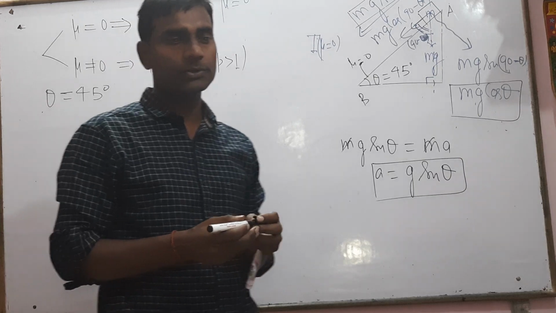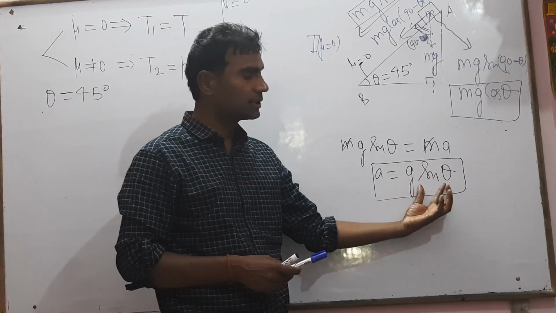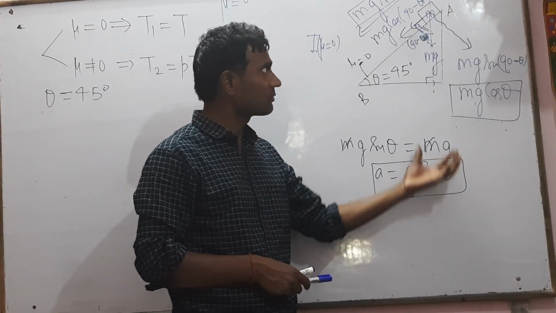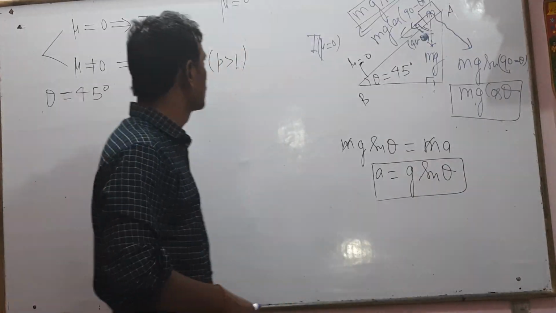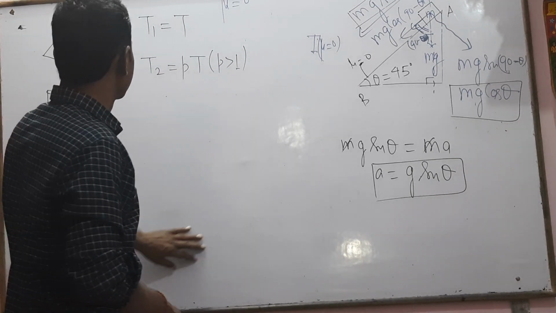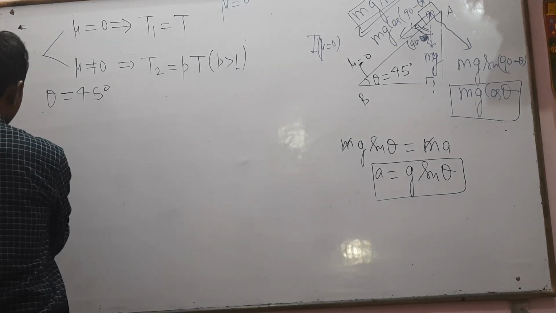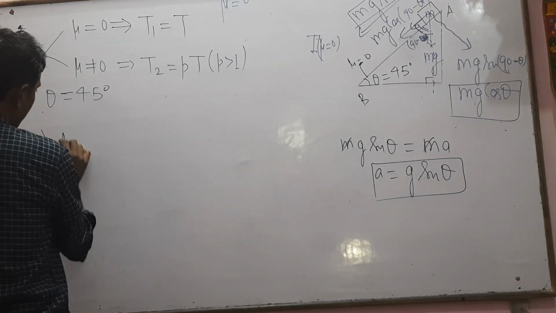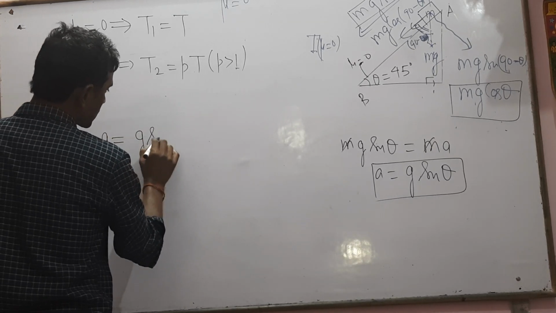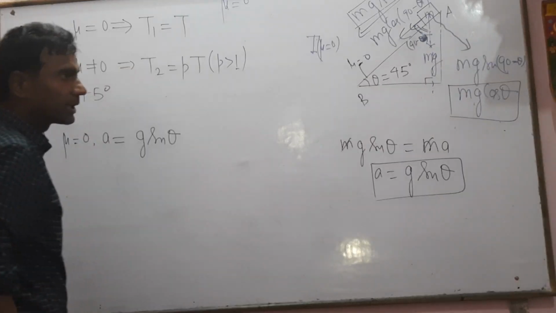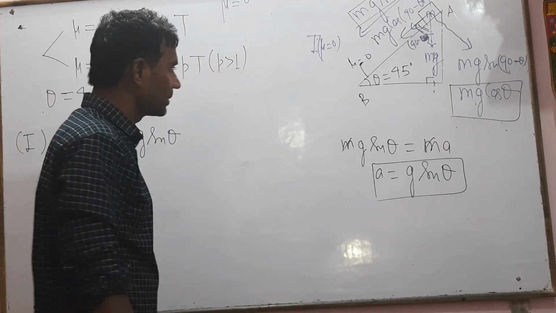If the coefficient of friction mu equals 0, for a smooth surface, the acceleration of the body will be equal to g sin theta. So for the first condition, if mu equals 0, acceleration a equals g sin theta. The angle theta is given, theta equals 45 degrees.